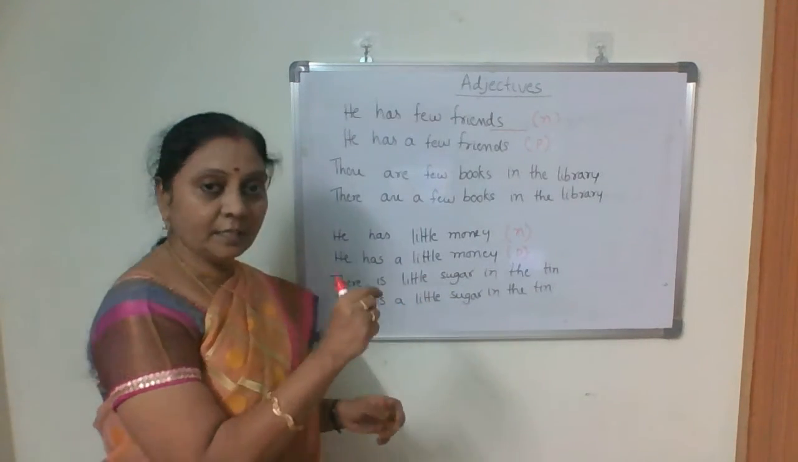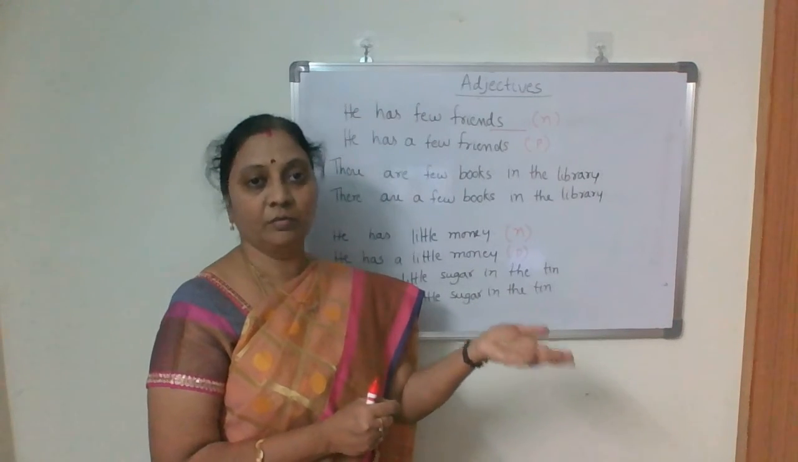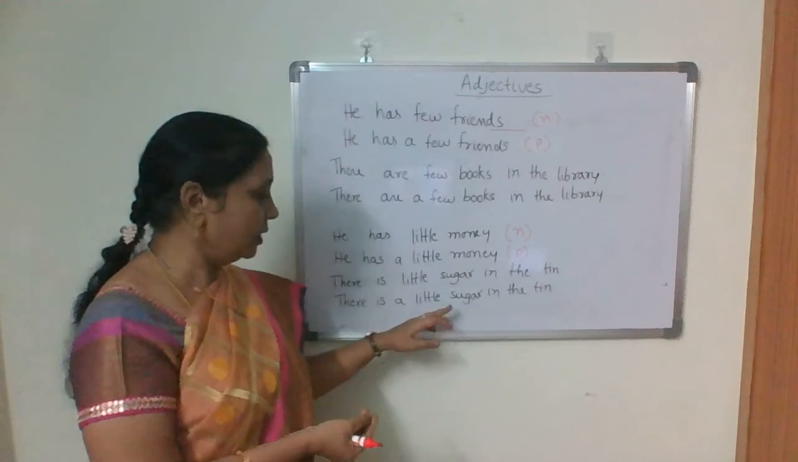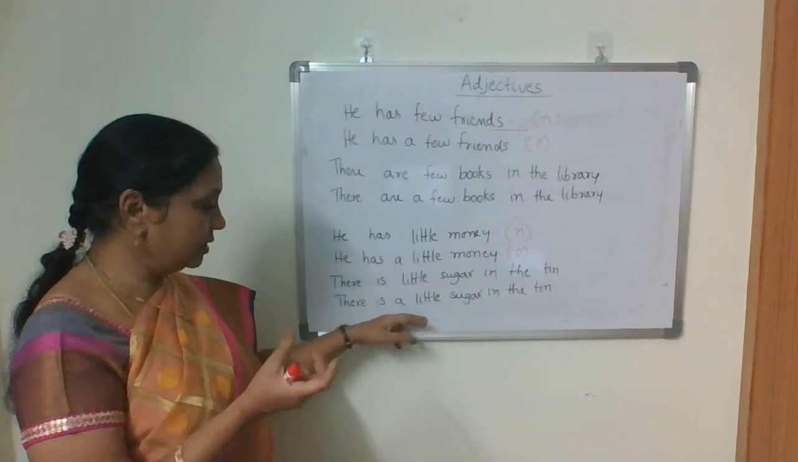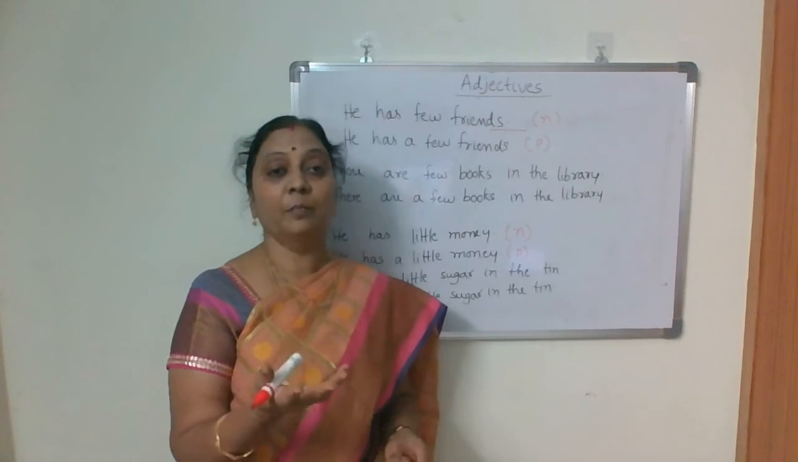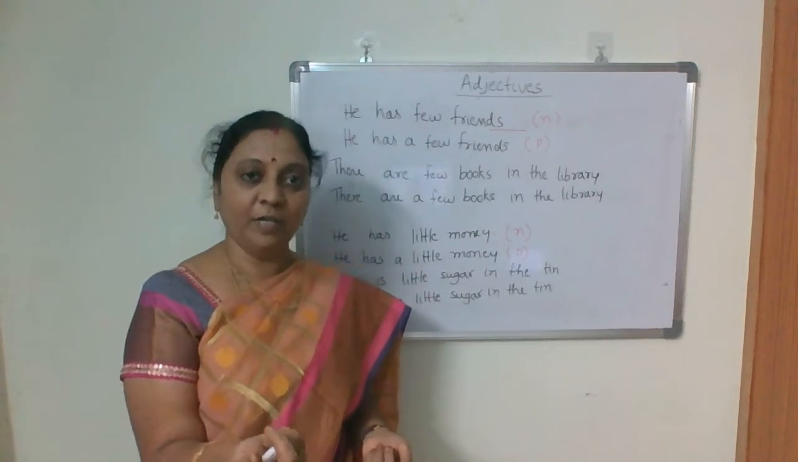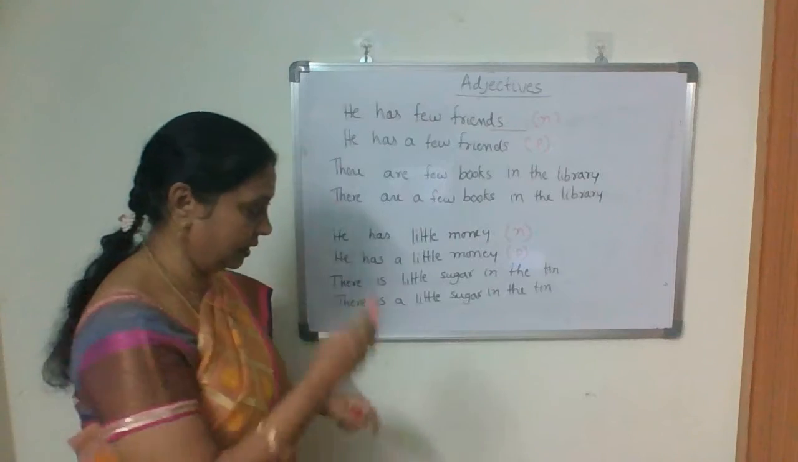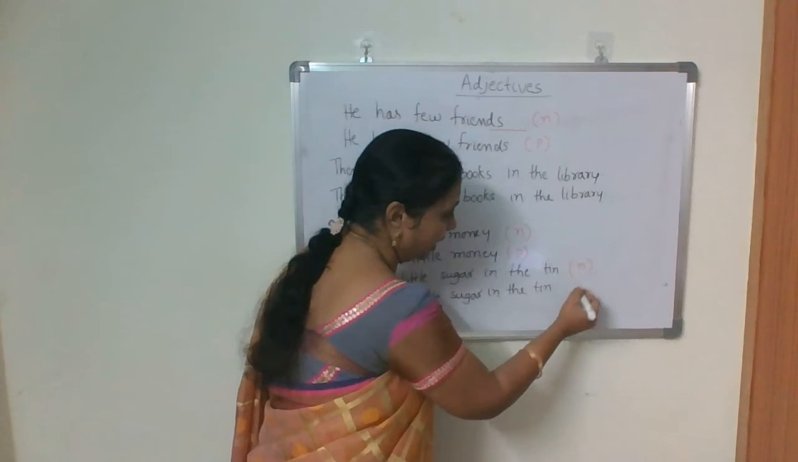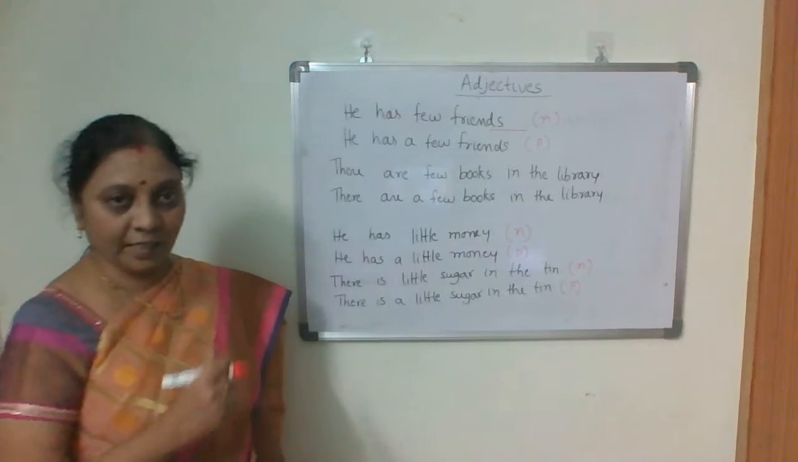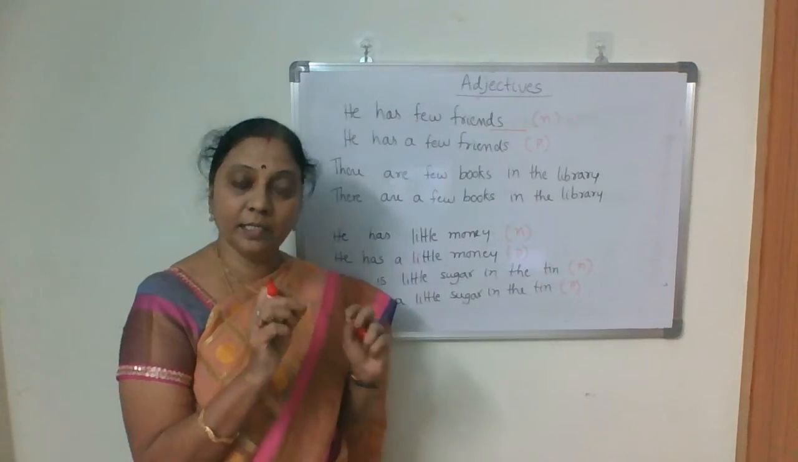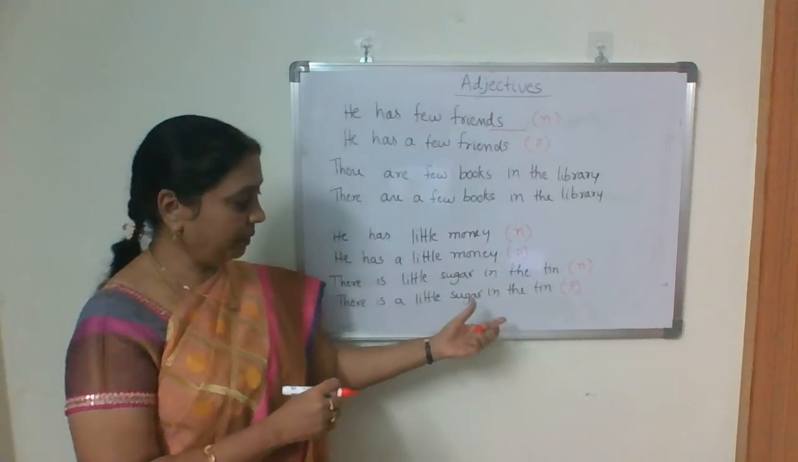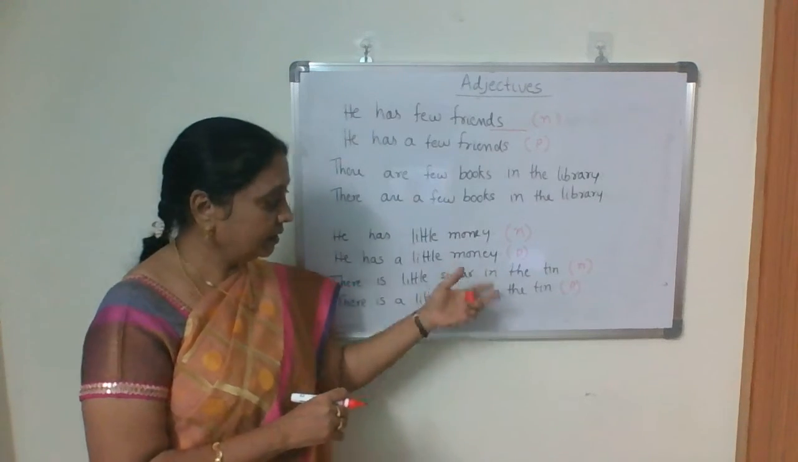There is a little sugar in the tin means maybe 2 or 3 spoons of sugar is there. It is also a less amount, but with that you can prepare 1 cup or 2 cups of tea. That is the difference between little and a little. Little is almost negligible, so it is negative, whereas a little means some amount is there, like 1 or 2 spoons of sugar in that tin.